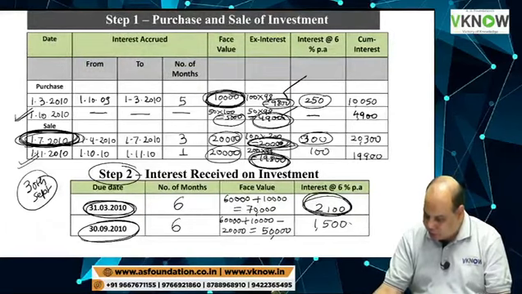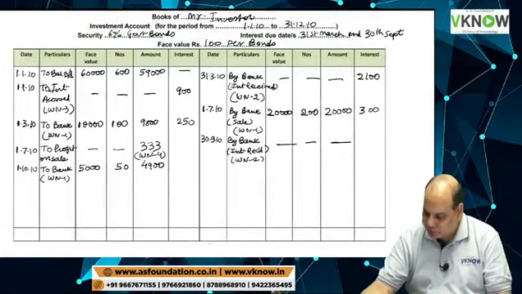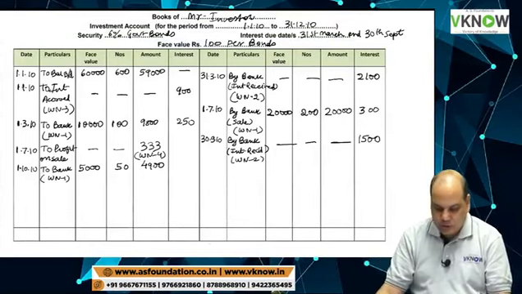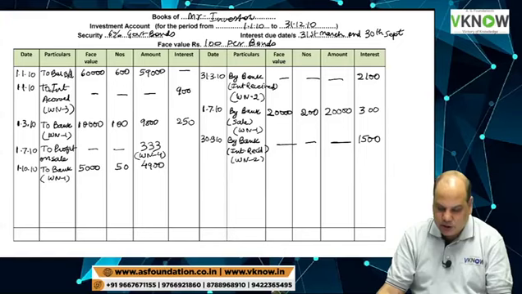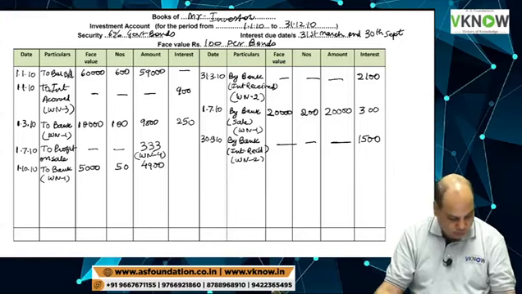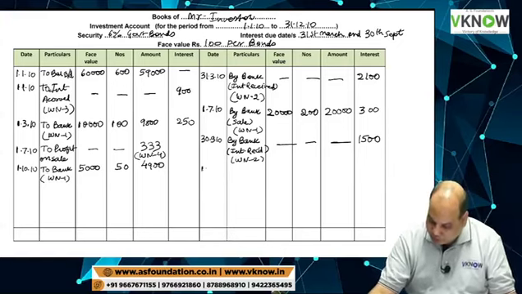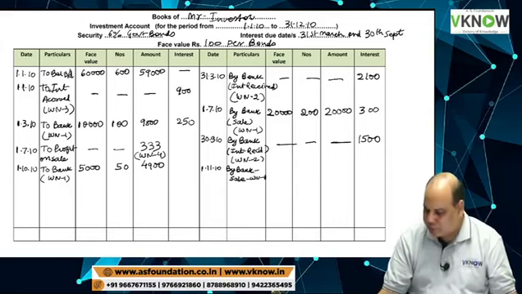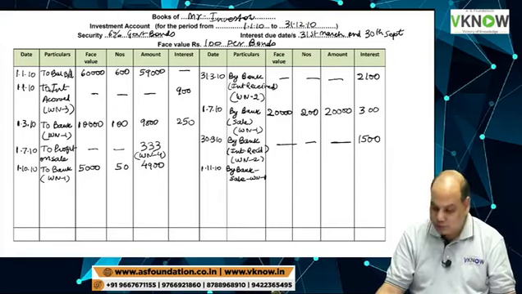Interest received, last line on the screen, working note 2: 1500 rupees. Then there is one sale transaction also on 1st November. 1st November 10, by bank, sale. Working note 1.